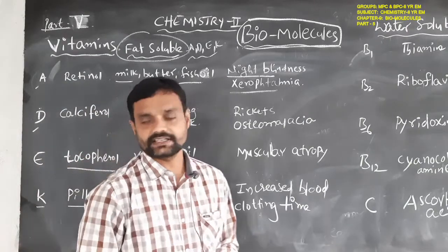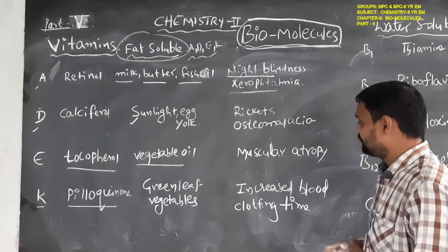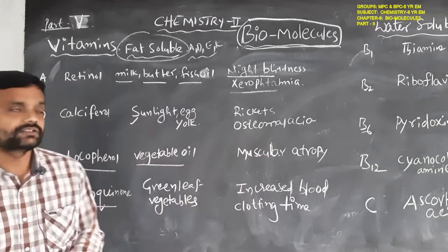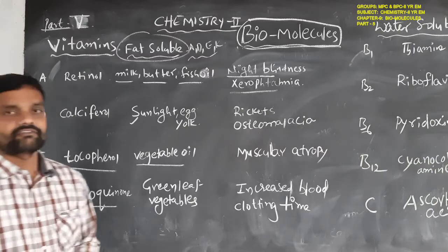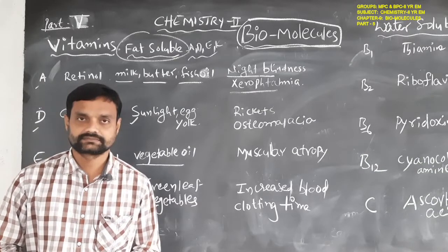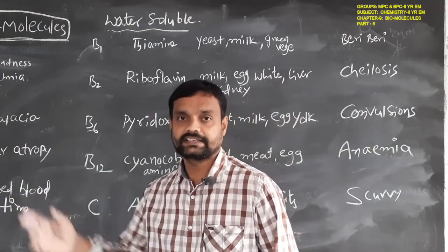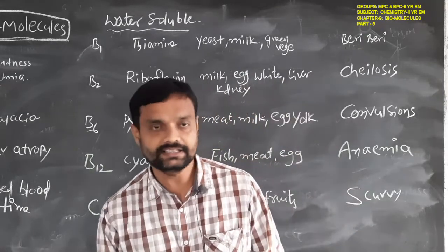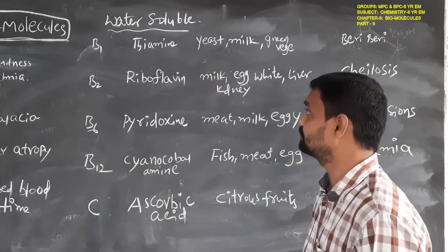Due to deficiency of vitamin K, which disease occurs in humans? Increased blood clotting time. So these are the fat soluble vitamins and their sources and diseases: A, D, E, K. Next, water soluble vitamins. Earlier we studied the fat soluble vitamins, A, D, E, K, and now the water soluble vitamins.